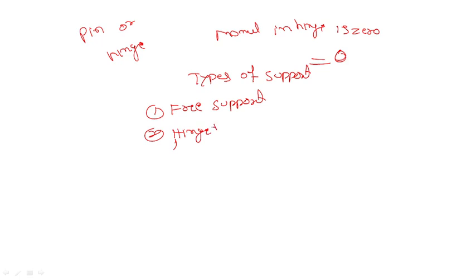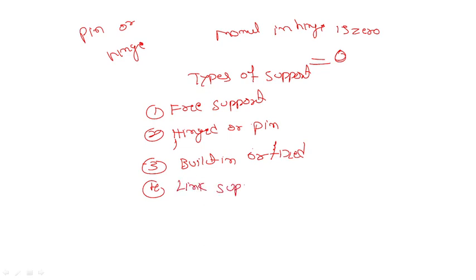Third one, built-in or fixed support. Fourth one, link support or slider support.